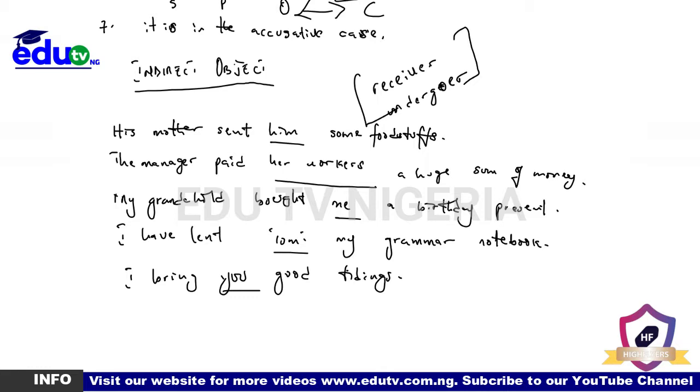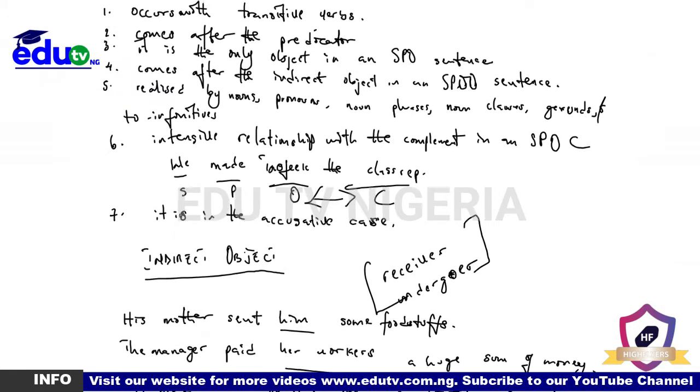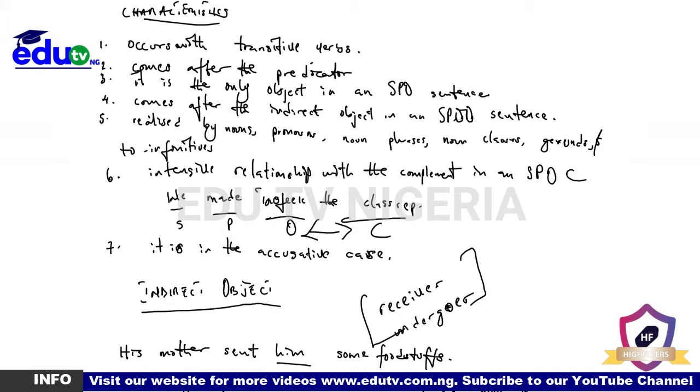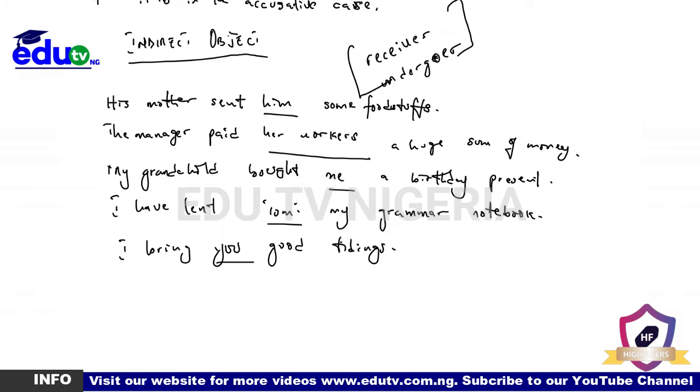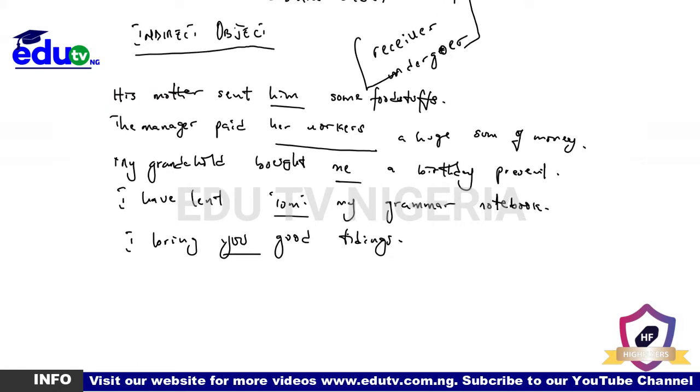So that tells you that for us to have a sentence where we have an indirect object, the sentence must be one that contains two objects. Don't forget also that I said under the one of direct object, that number 3, it is the only object in an SPO sentence. So that tells you that if the sentence has just one object, the object in that case should be direct. So we would only talk about something being an indirect object if we have two objects in the sentence. Do you understand that? I believe you do. So that's all about that.